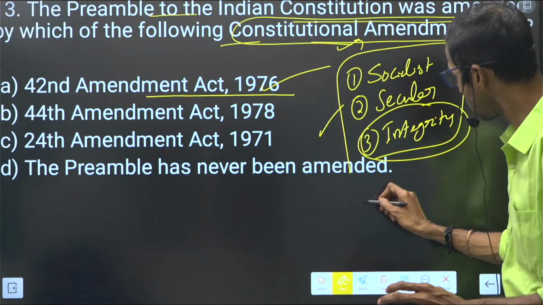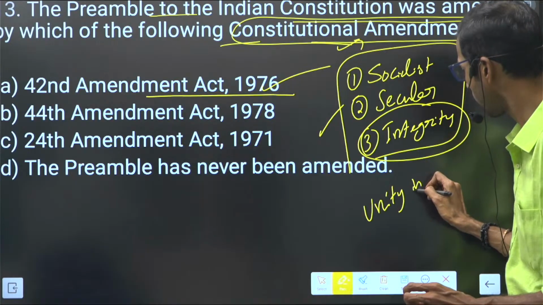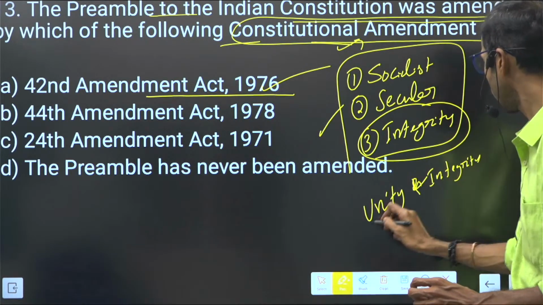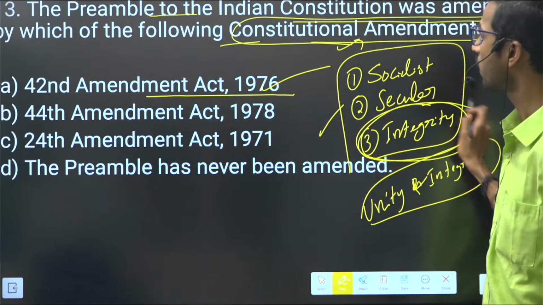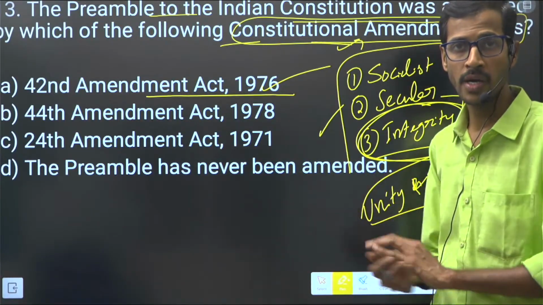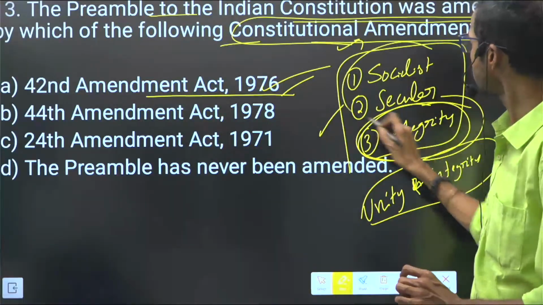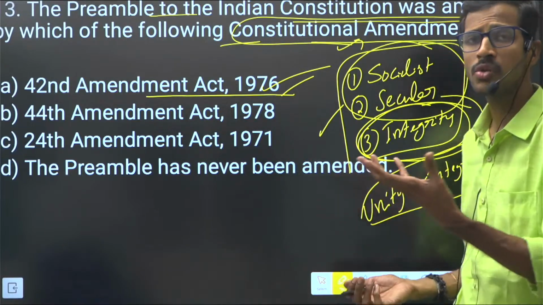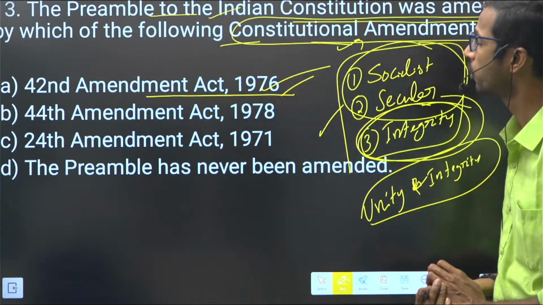We generally talk about unity and integrity. Integrity was separately added by this Constitutional Amendment Act. Likewise, socialist and secular were also added here. So these are the objectives of the country that we have included in the preamble of the Constitution.